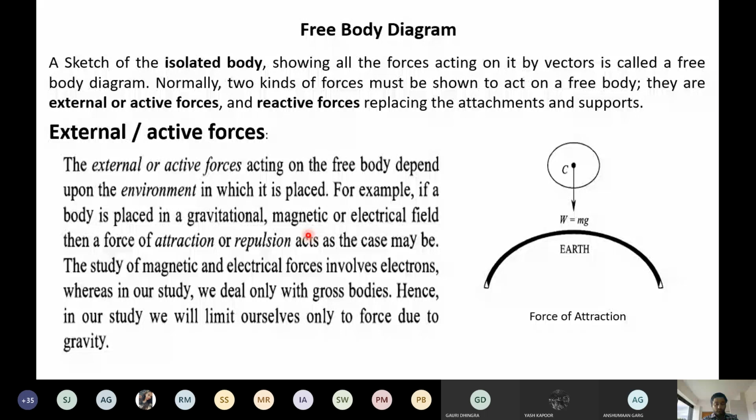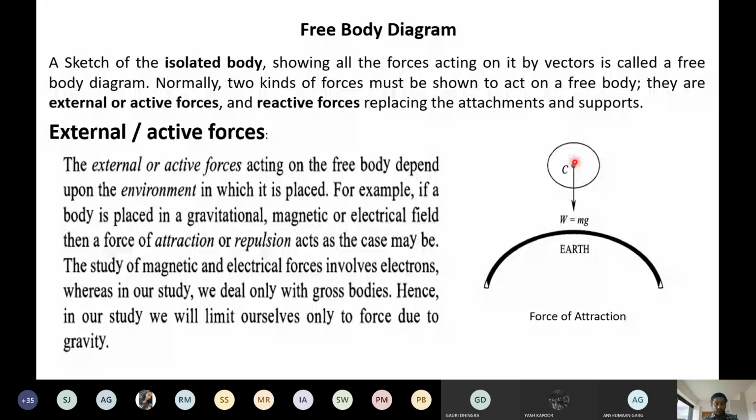If we are talking of active forces or external forces, the forces will depend on the environment, and examples are gravitational, magnetic forces, electric forces, and all these. But in our mechanics, we will only consider one type of force, that is called force due to gravity. See here, this is the earth and this is the ball. This earth is attracting this. Due to this, we have the force of gravity, W is equal to mg. So this is the external force here. In mechanics, we are only dealing with the force of gravity. Other forces, we are going to ignore.